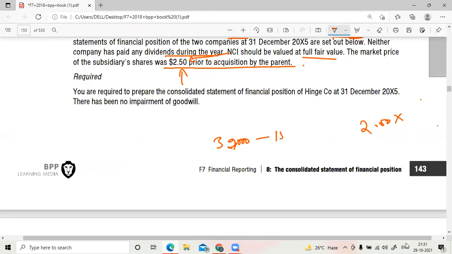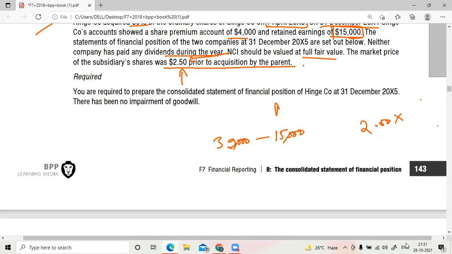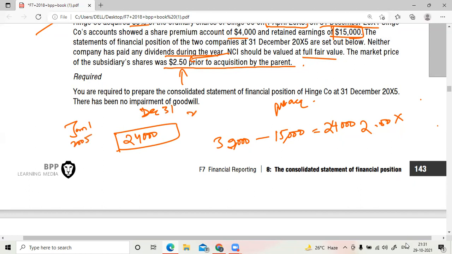From that, I will remove pre-acquisition. How much? 24,000. This 24,000 is from what time? For the entire year, from January 1st to December 31st, 2005.